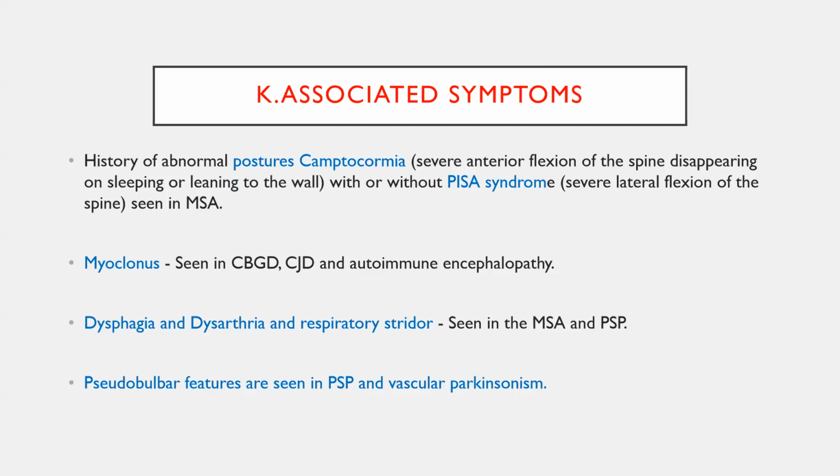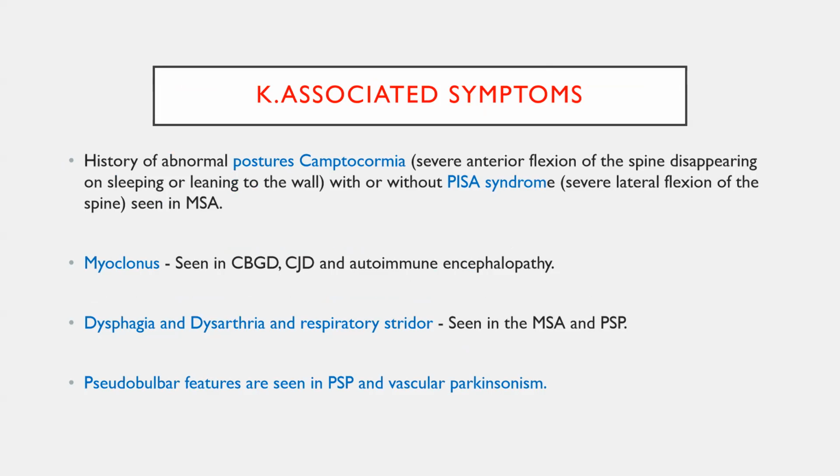And as for the other associated movement disorders, myoclonus can be seen in corticobasal degeneration syndrome, Alzheimer's disease, CJD, and autoimmune encephalitis. Dysphagia and dysarthria can be seen in MSA and PSP. Pseudobulbar affect can be seen in PSP and vascular Parkinsonism. And two abnormal postures, that is camptocormia and PISA syndrome.